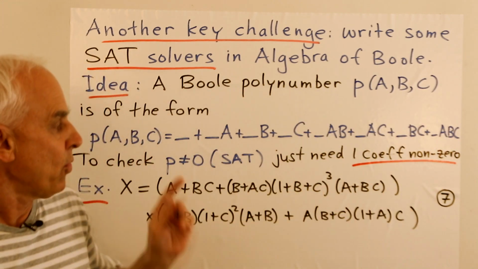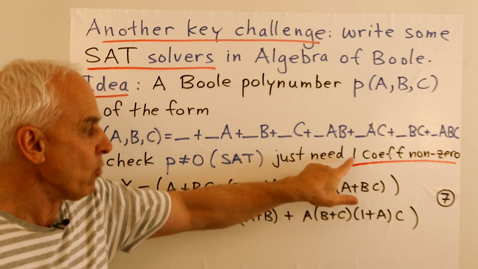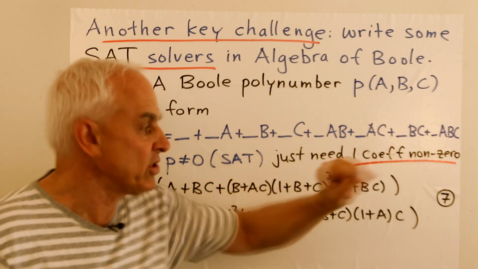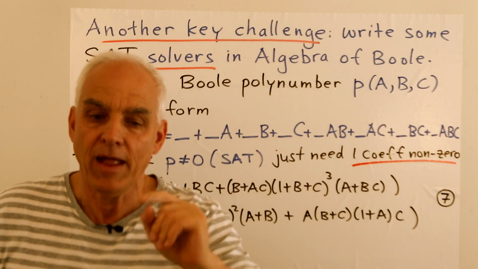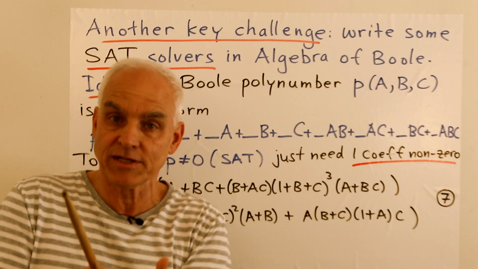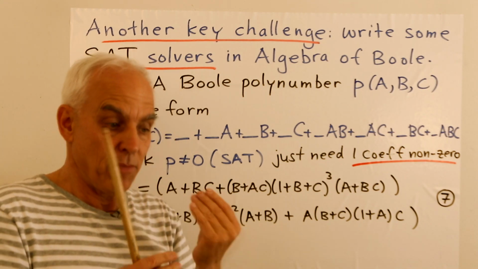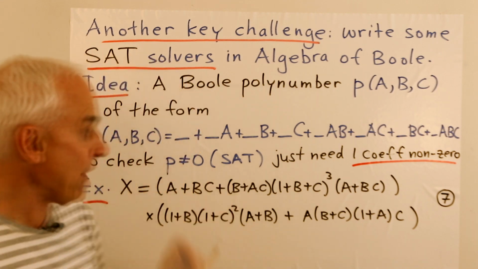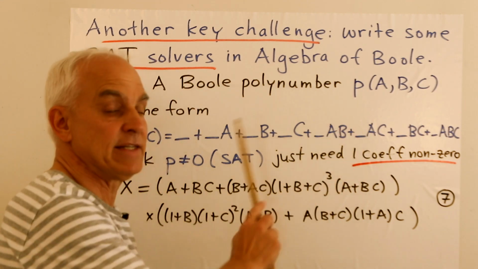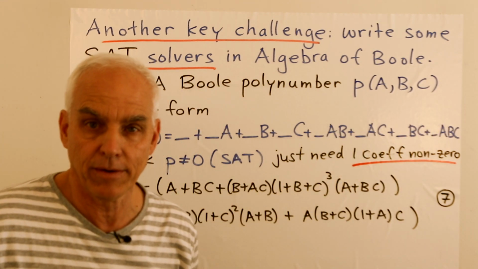So what we need to do is just to find one of these coefficients which is non-zero. And then we can automatically deduce that this polynumber is going to be non-zero. For example, suppose that we figure out that there is an AC term somewhere in here.